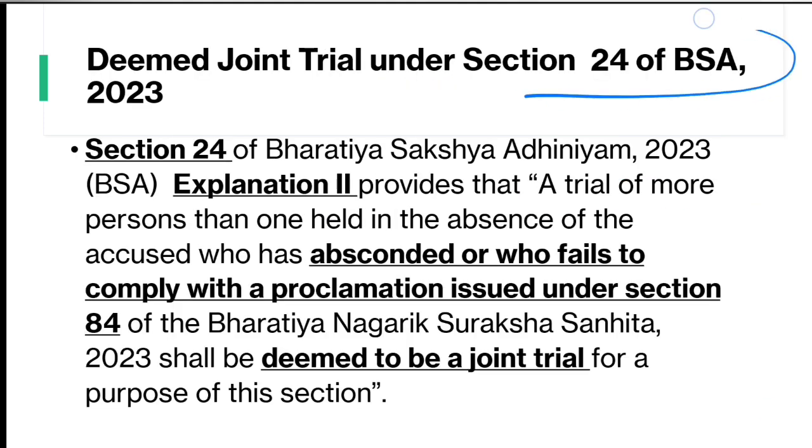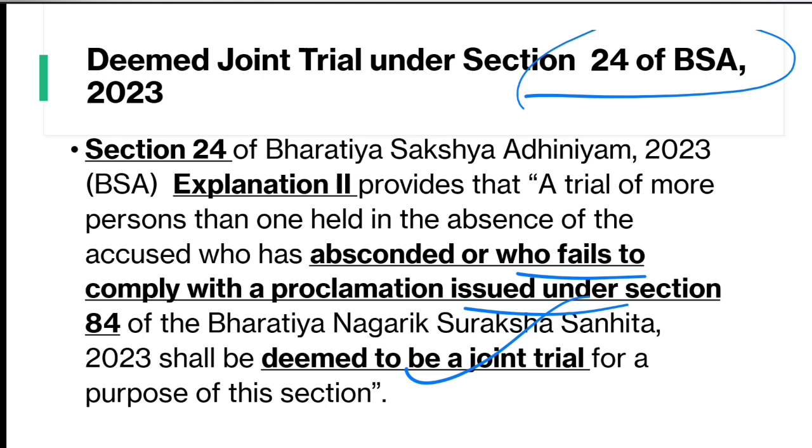In Bharatiya Sakshya Adhiniyam, section 24 is there, which provides for joint trial. There is an explanation which says there is a deemed joint trial when an accused is absconding or fails to comply with the proclamation, and there are some other co-accused persons, and there is a joint trial. Then even if one of them is not present, he is not appearing, it shall be a deemed joint trial amongst all of these co-accused persons.